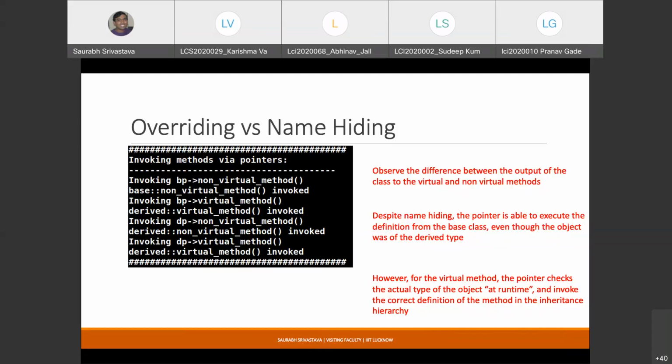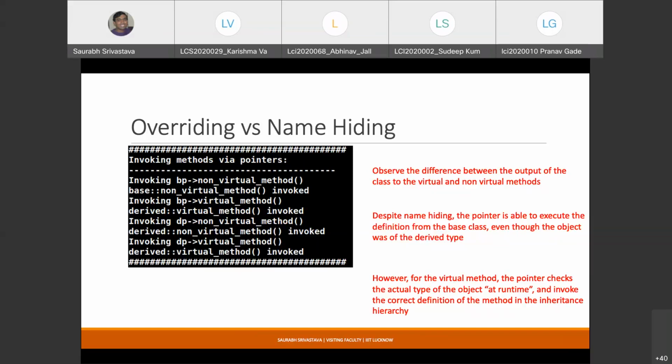The new definition provided in the derived class will be invoked whenever you do derived class dot method name. So you might feel that you have overridden the definition from the superclass, but it is not really overriding. You have just hidden the definition. But the moment you start using pointers, you'll come to know the difference. Any questions on this?